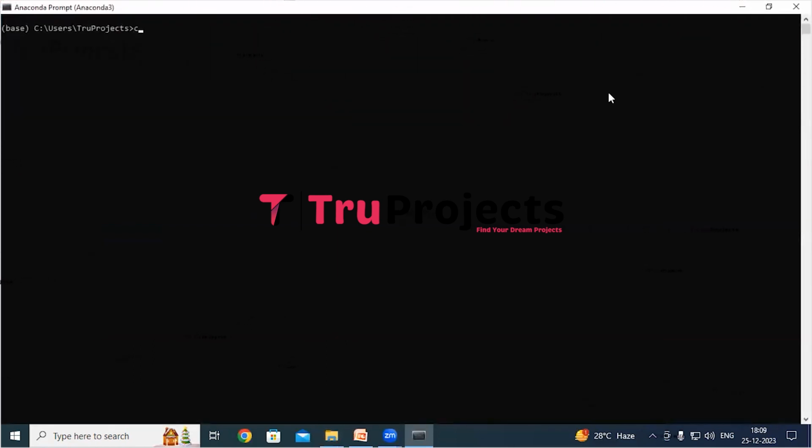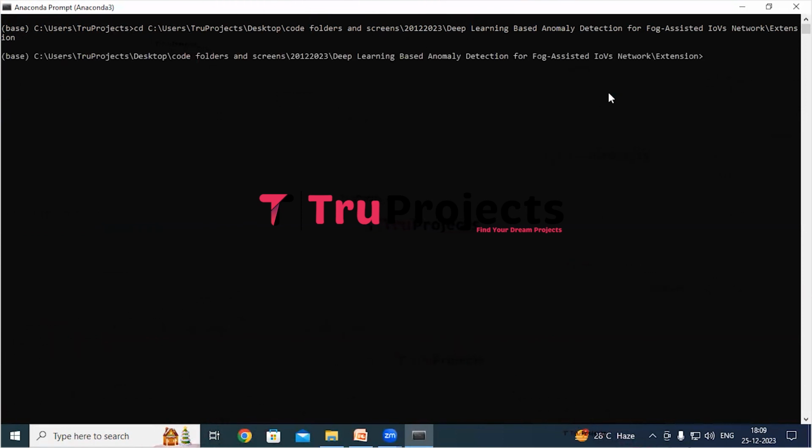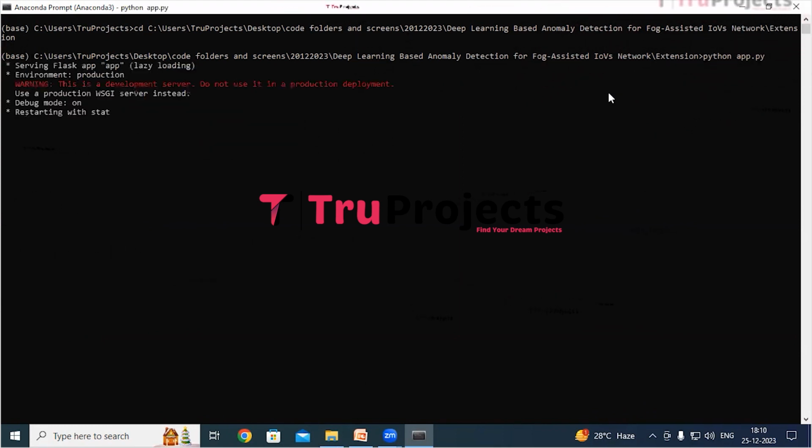So now use the command cd followed by space and paste the copied path and hit the enter button. So this command is used to change the current directory to the code folder's path. Now compile the app.py file using the command python space app.py. I'm typing python space app.py and hit the enter button. So this command will execute the Python script and perform a runtime check for any syntax errors or logical issues.